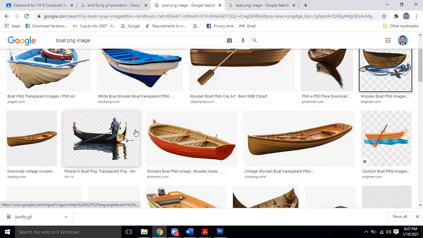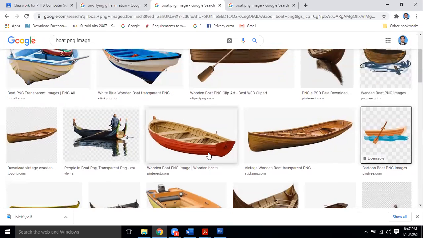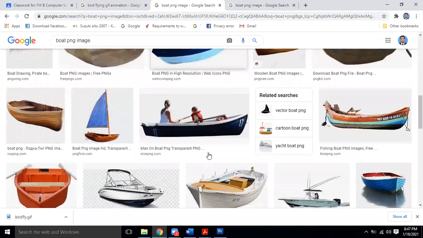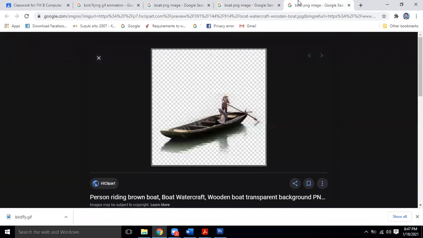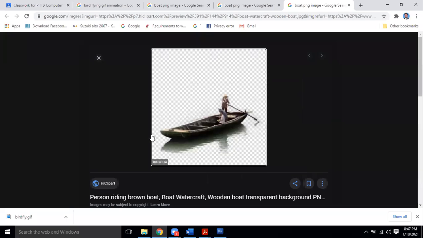Why? Because we are supposed to use this in our work. For example, if we are using it in our graphics or in animation, and it has its background with it, it will be difficult for us because it will contain a white background or something else. It will be difficult to delete that background, and we will have to apply different tools on it. But if it has a transparent background, it shows that this image is a PNG image.